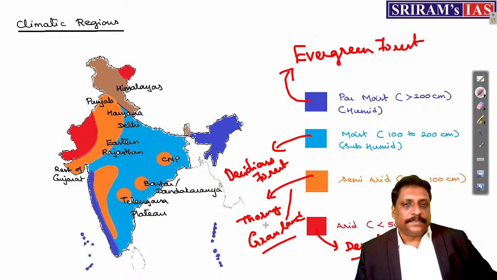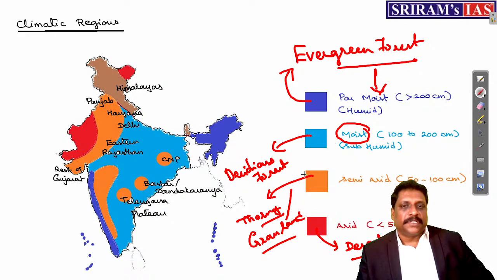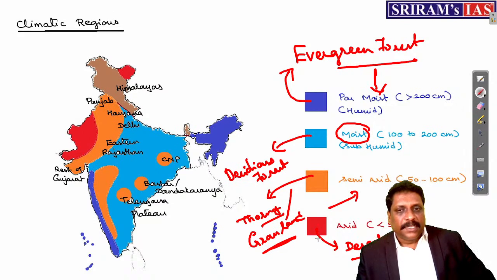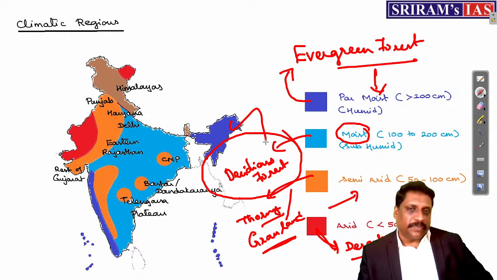This is universal. Evergreen forest is confined to per-moist climatic condition. Deciduous forest will be confined to moist climatic region. Thorny forest or grasslands are confined to semi-arid regions, whereas deserts are confined to arid regions. In that way, looking at the image itself, you can say which type of forest will dominate India. If you ask me, obviously it is deciduous forest.